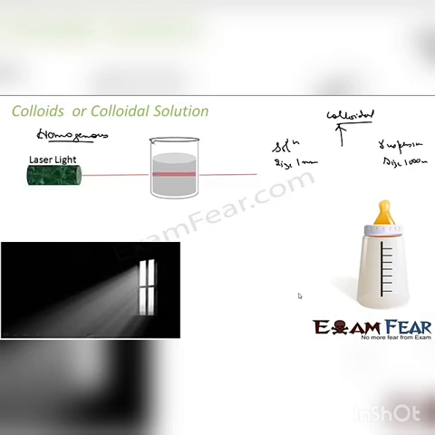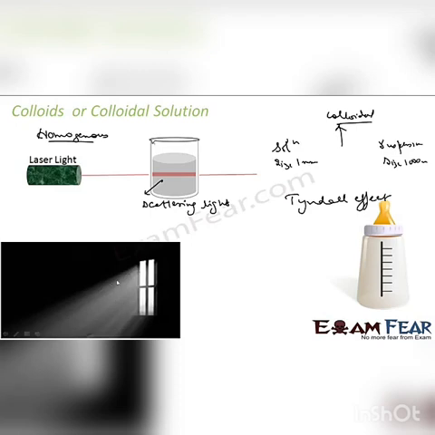And this effect is called the Tyndall effect, because if you pass laser light, the particles will scatter the beam of light, and you can see the path of light, right? So this is scattering of light, and this is called the Tyndall effect. It is named after the scientist who discovered this effect. And a good example is air. Sometimes when you're in a dark room, the light comes from one window or some hole, you see this kind of light, right?